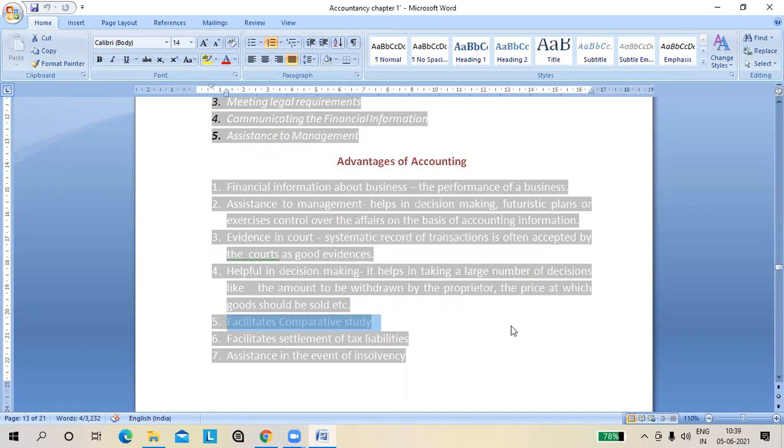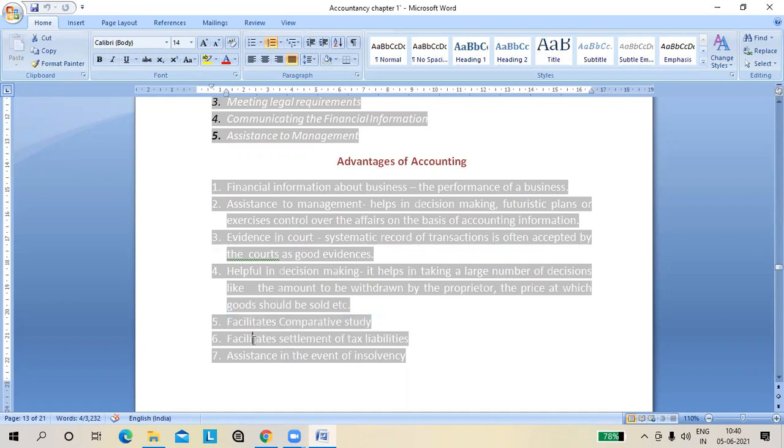देन फैसिलिटेट द कंपैरेटिव स्टडी। थ्रू द अकाउंट्स you can compare your performance with the previous year, whether you have performed better than the previous year. And through the accounts you can compare yourself with other companies also. Means whether your company is good or the other company is good. So through the accounts you can compare also. So there are so many tools to compare the performance that you will learn in class 12. How will you compare your performance with the other companies or with the previous year? So that you will learn in class 12.